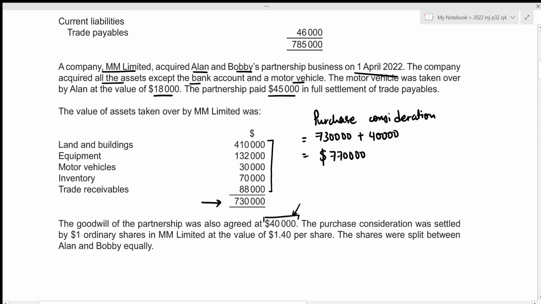Then the purchase consideration was settled by $1 ordinary shares in Limited at the value of $1.40 per share, and the shares were split between Alan and Bobby equally. So this just means that Alan as well as Bobby will receive half of this amount in the form of ordinary shares. So that will be $770,000 divided by 2, which results in $385,000.